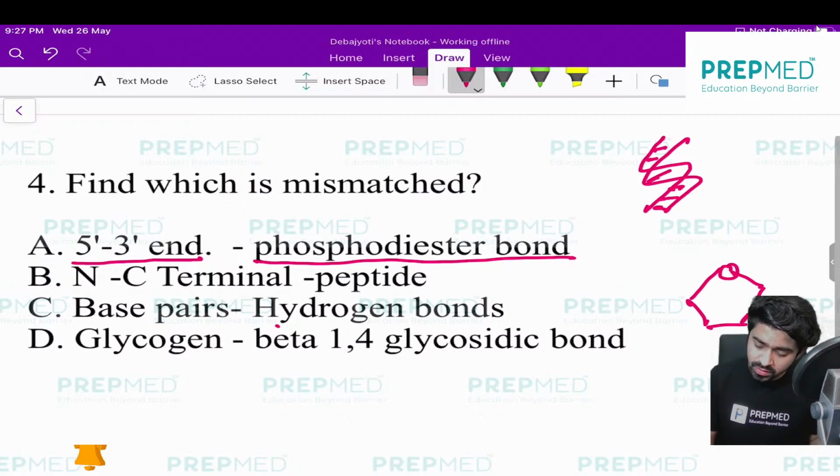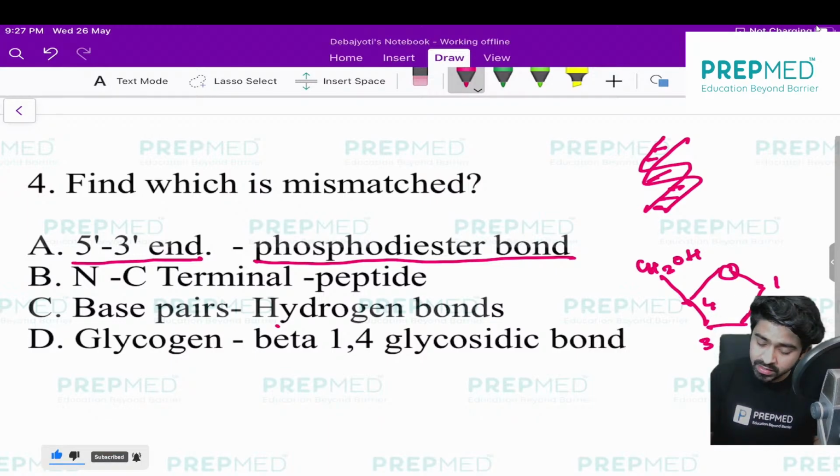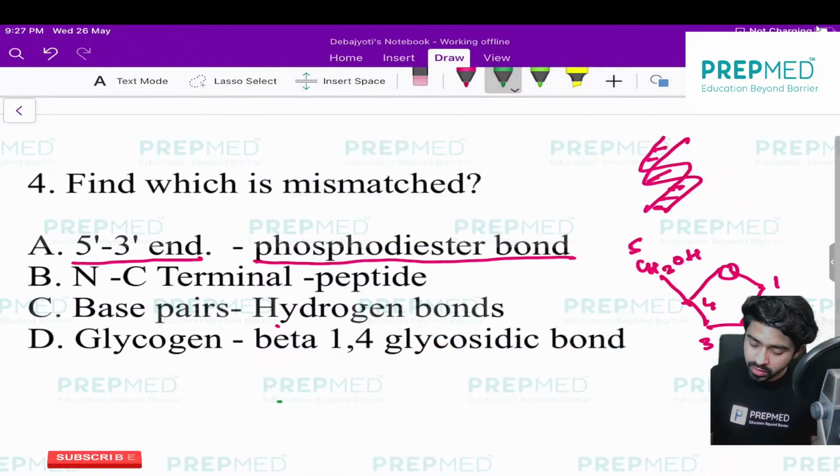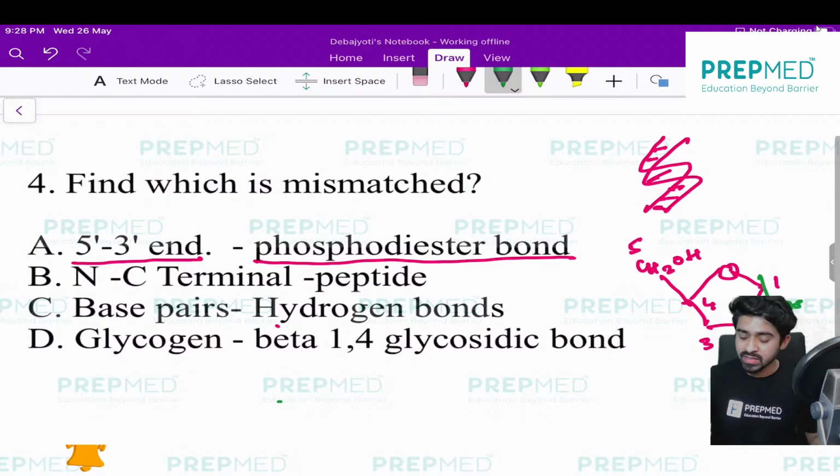This is the first carbon, this is the second carbon, this is the third carbon, this is the fourth carbon, and this is the fifth carbon, CH2OH. The fifth carbon contains a functional group which is OH. In the second carbon we lack one oxygen, it contains only hydrogen. That's why it is known as deoxyribose. If it contains OH, it is called ribose sugar, which is of RNA.